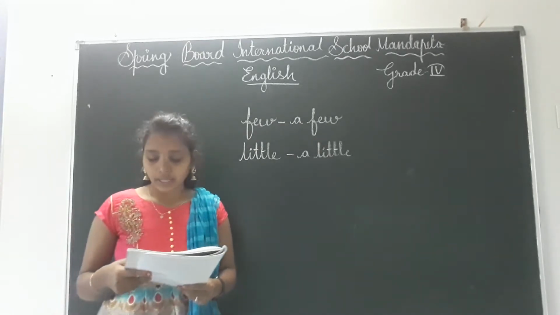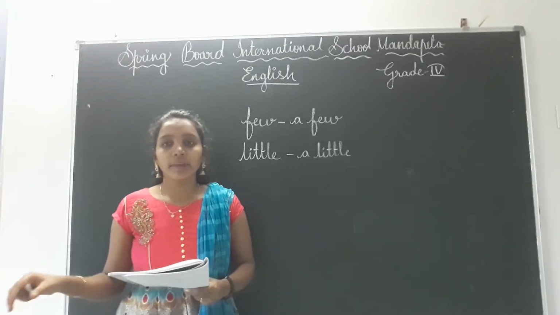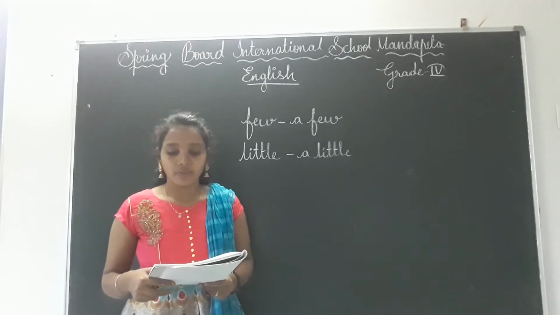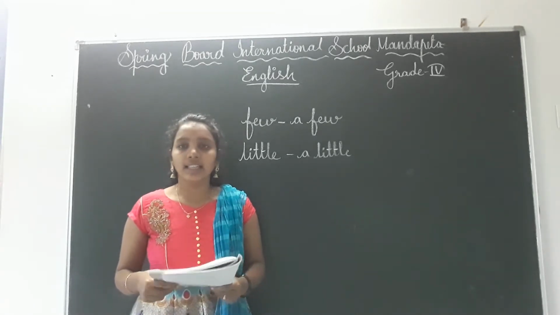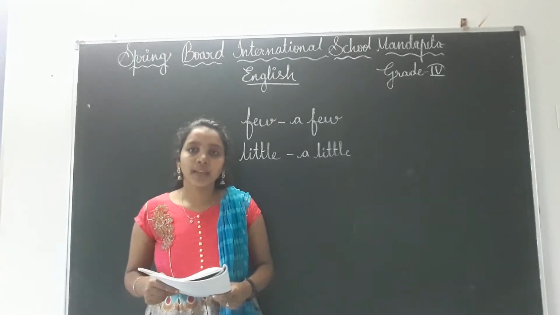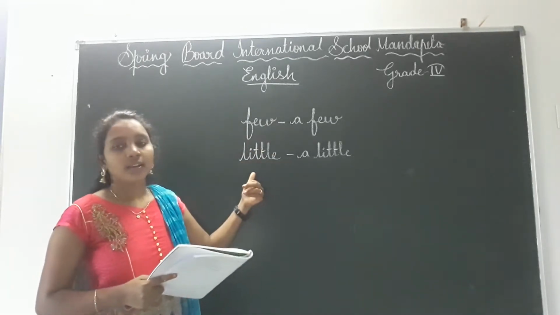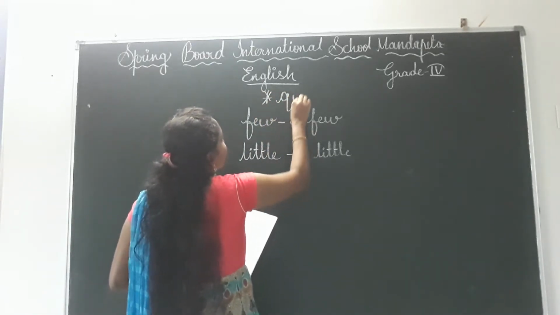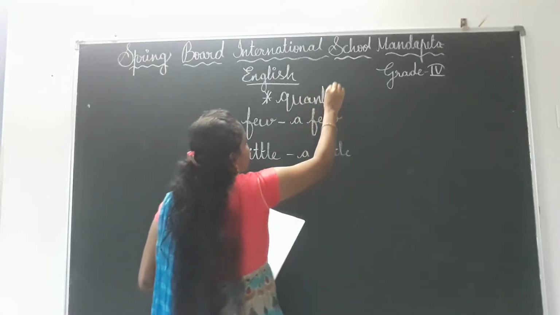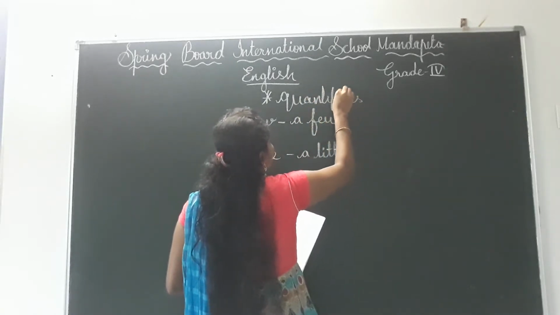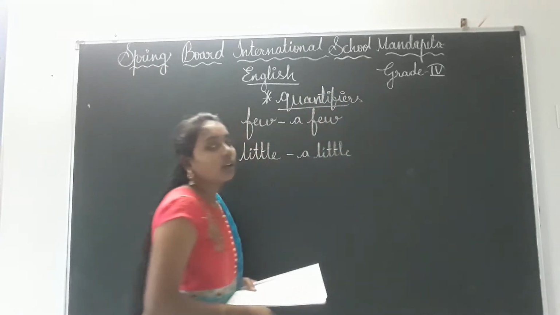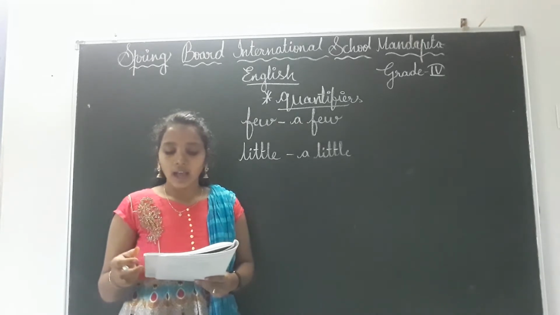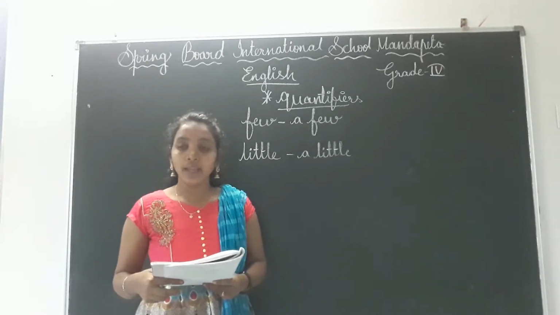Now everyone open your companion, page number 93, exercise B, children. See, fill in the blanks with the quantifiers a few, a little and little. That means you have to fill these blanks using these quantifiers. Okay, what are these, children? Don't forget the heading: Quantifiers. Okay, now see, there is only dash milk in the jar. I will need more to make curd.